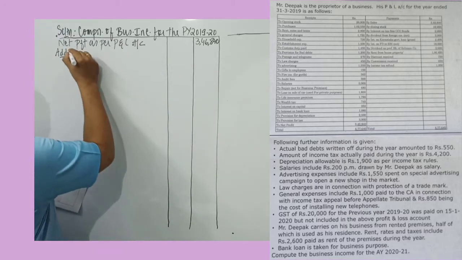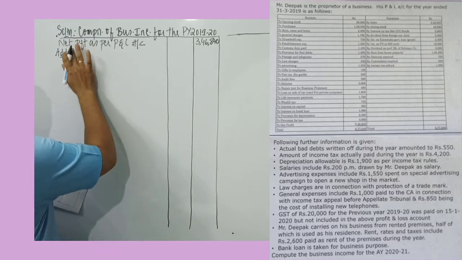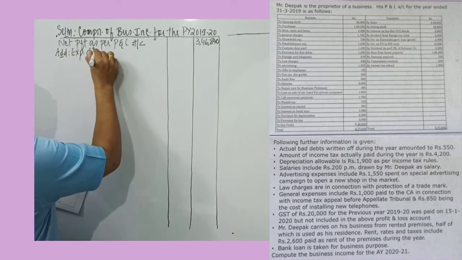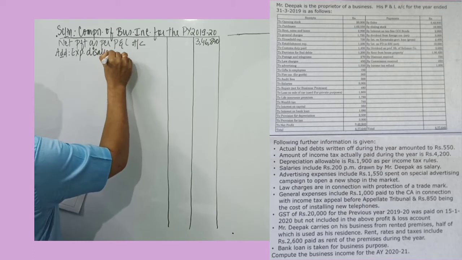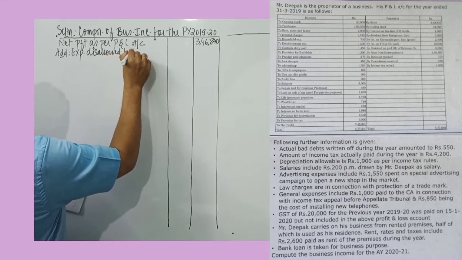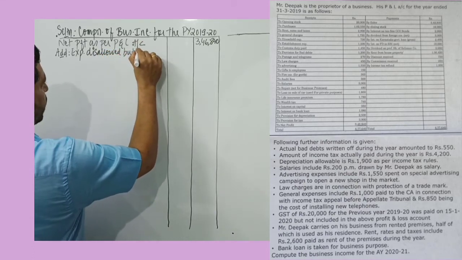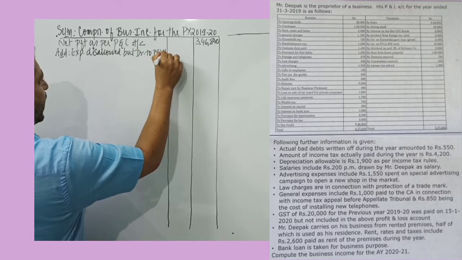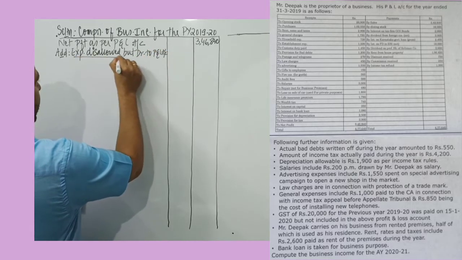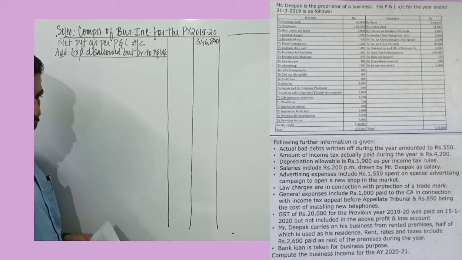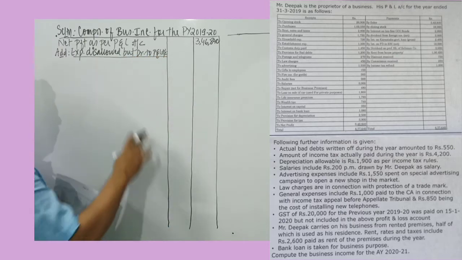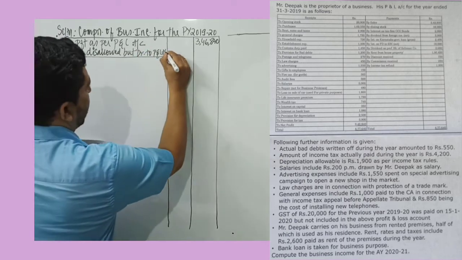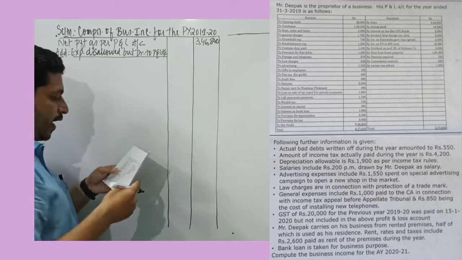So first we will record expenses disallowed but debited to profit and loss account. You need not write this heading. You can directly go on adding all the items which are disallowed. But we will go heading wise. Expenses disallowed but debited to profit and loss account. Let's look at each of the items.